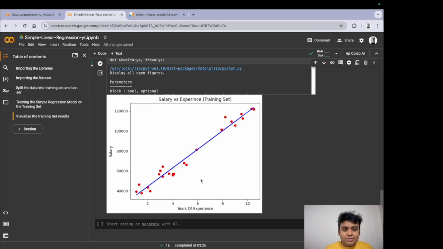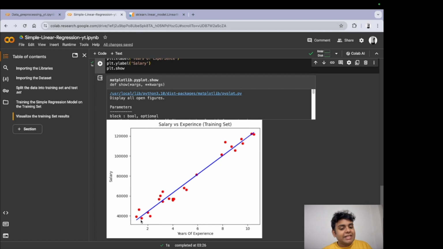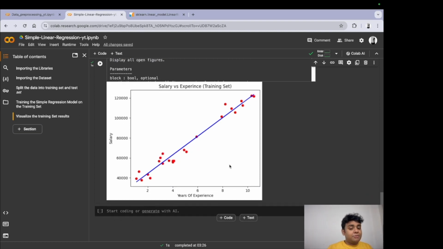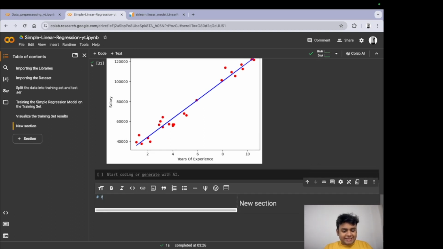So for 9.5 years of experience, how much money should I earn? Well, it's right here. This is what it's giving us, and it's pretty close. Because it was trained on the training set, and because we are predicting the training set, it's giving us an almost accurate value. See, the lines almost match each other, which means this is a good prediction. But we are now going to test it with our test set. All right, we are going to visualize our test set.